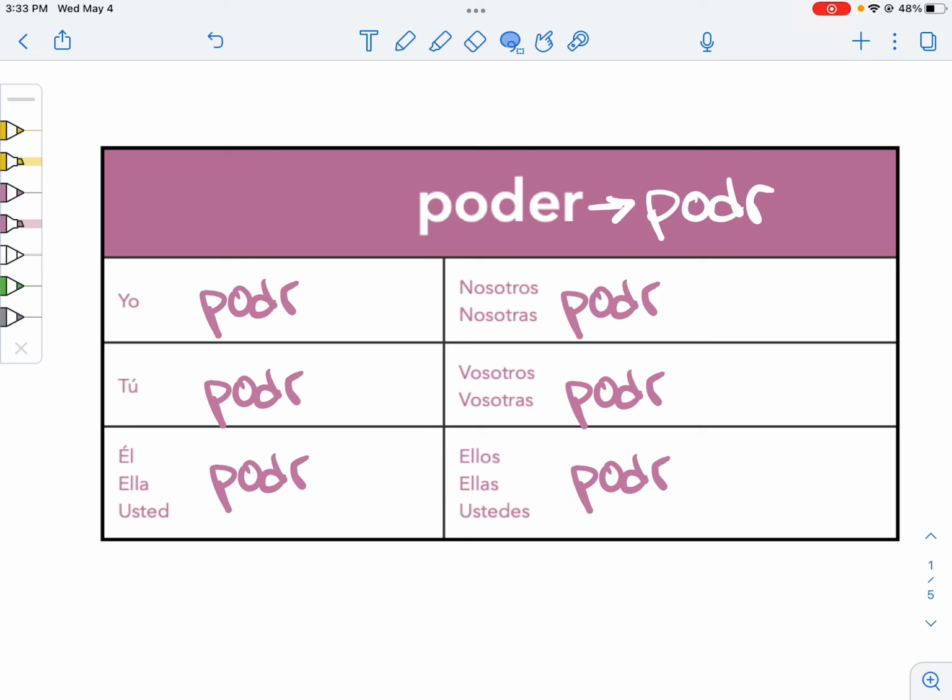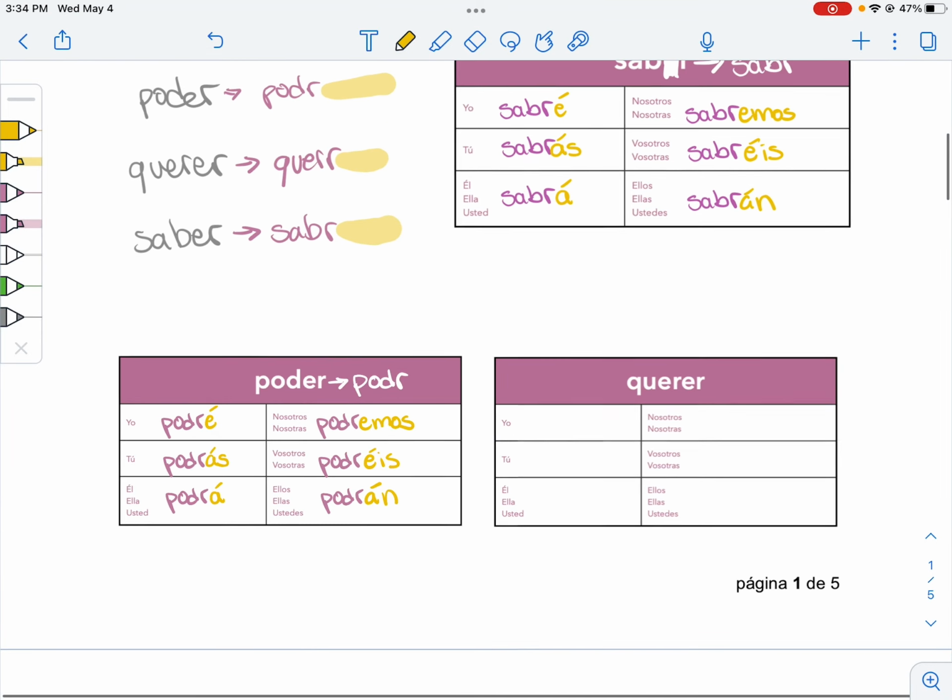So I will be able to, podré. You will be able to, podrás. He will be able to, podrá. We will be able to, podremos. Y'all will be able to, podréis. And they will be able to... that's not it. Podrán. I knew I was going to mess up somewhere, and there it was. Awesome.